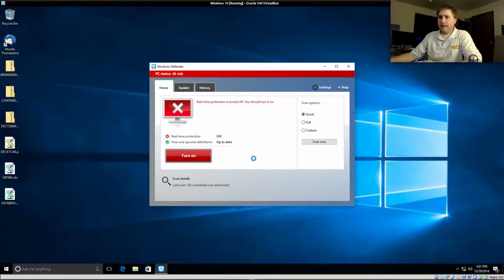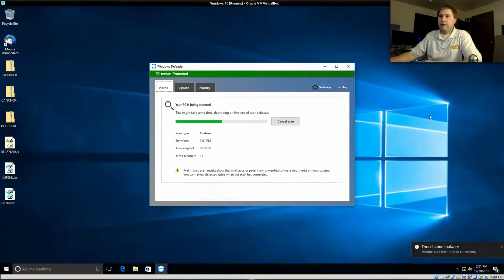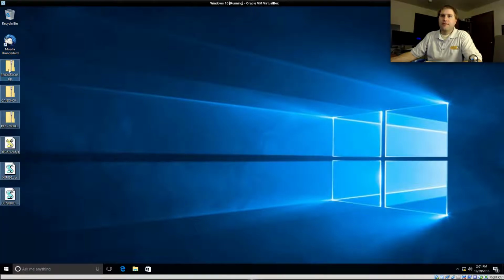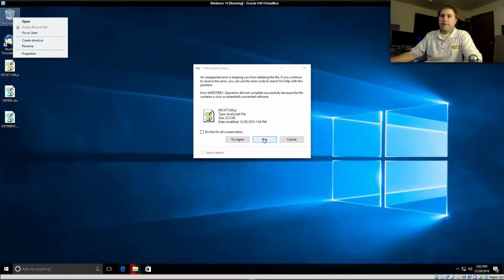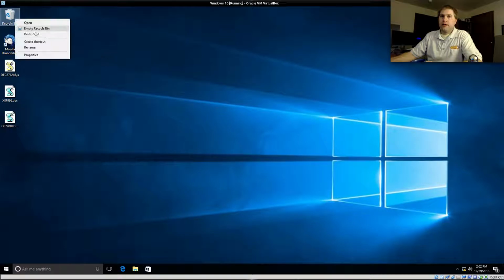Regardless, they are files that Microsoft does deem to be dangerous and problematic. So we're going to go ahead and turn that bad boy on. We're going to right click, scan these files with Windows Defender, and look at that. It's removing malware. Sweet. What did it remove? Well, I'll go ahead and remove it myself. Okay, well, I'd kind of like to remove it. Haha, it's there forever apparently.